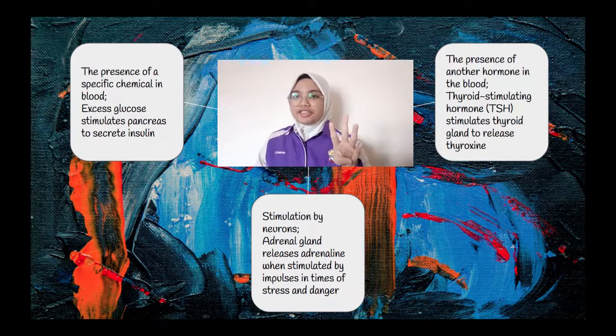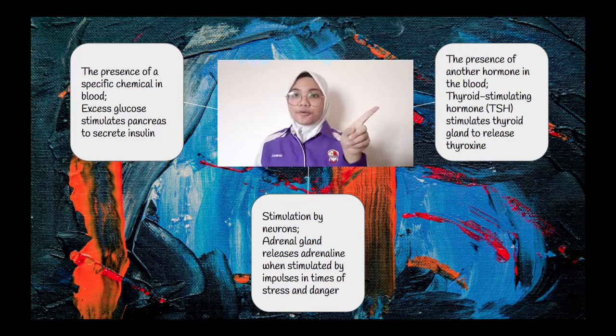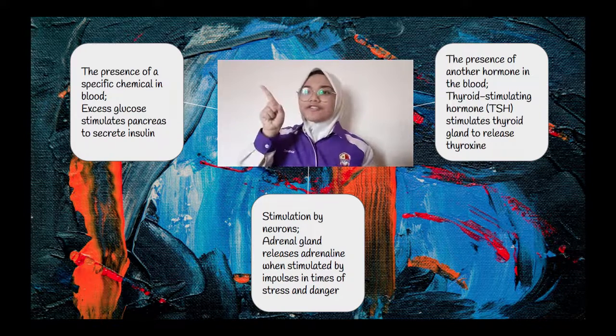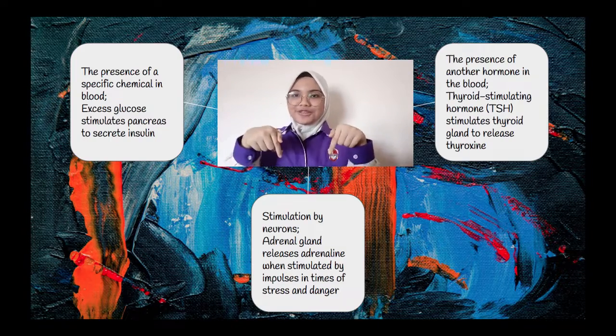So, there are three factors affecting the hormone secretion. First, the presence of another hormone in the blood. Second, presence of specific chemical in the blood. And thirdly, the stimulation by neurons.